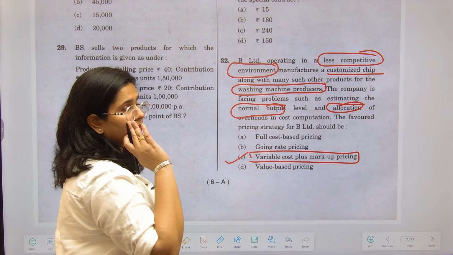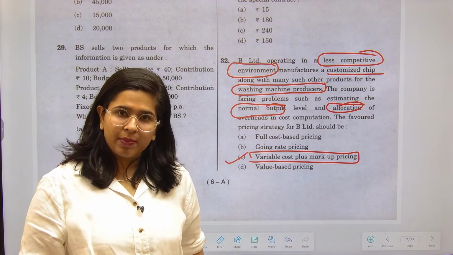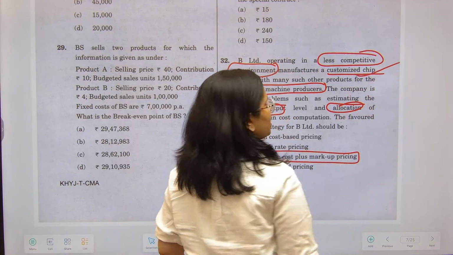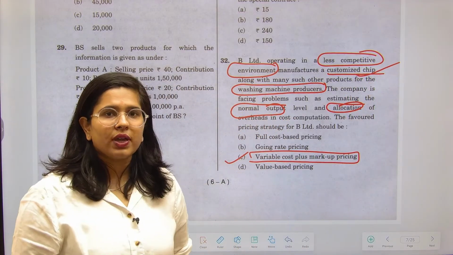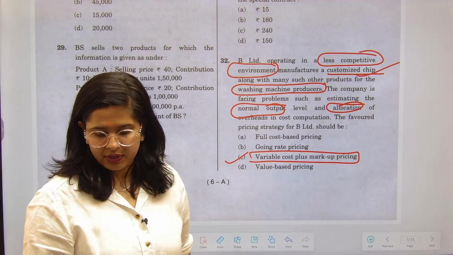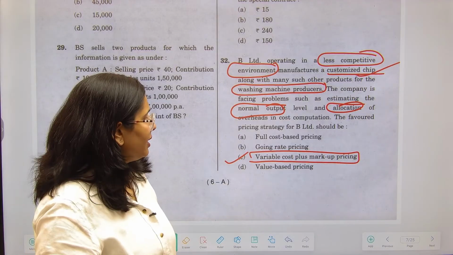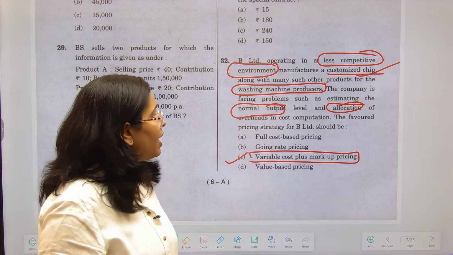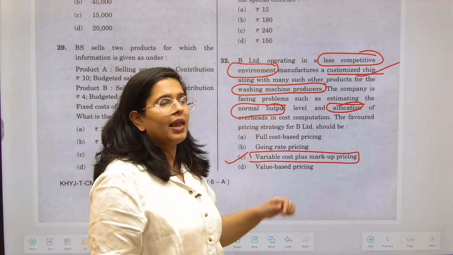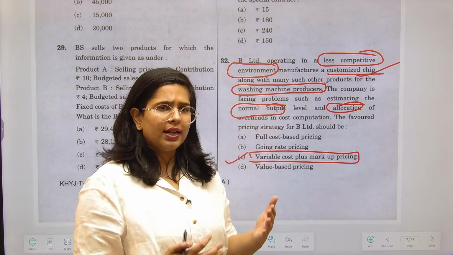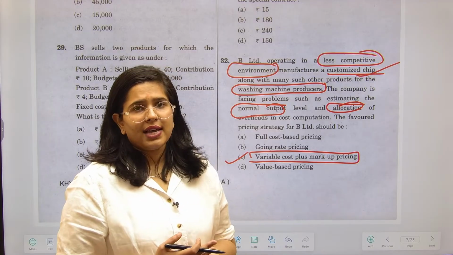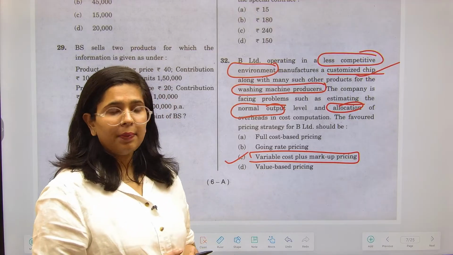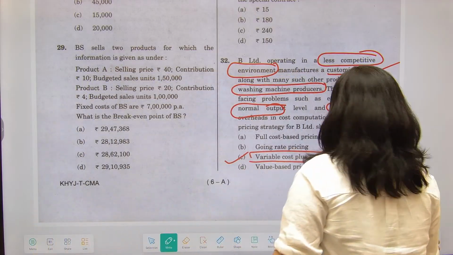That is more favorable here, because first, you are producing customized chips, so variable cost is bound to differ in every case, and then you can decide your markup on the basis of it. Why? Because you are having a problem in allocation of overheads. So accordingly, overheads as well as the profit component that you want to include, you can include in the markup pricing.